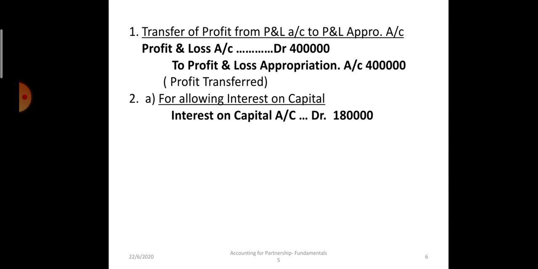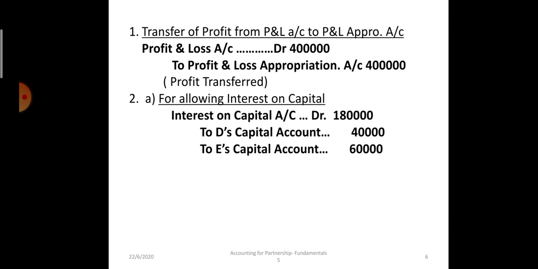Interest on capital account debit 1,80,000 to D's capital 40,000, to E's capital 60,000, and to F's capital it is 80,000. So interest on capital total 1,80,000 is allowed, to D it is 40,000, to E it is 60,000, and to F it is 80,000 rupees.